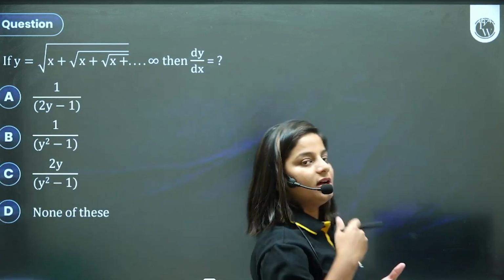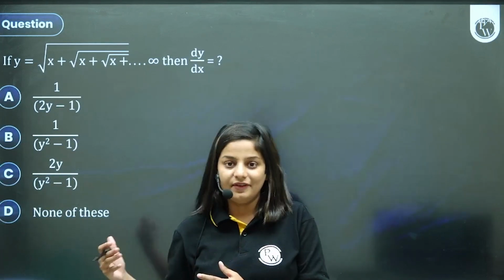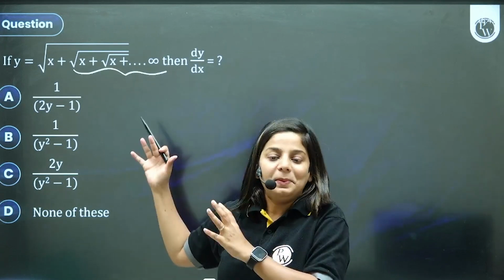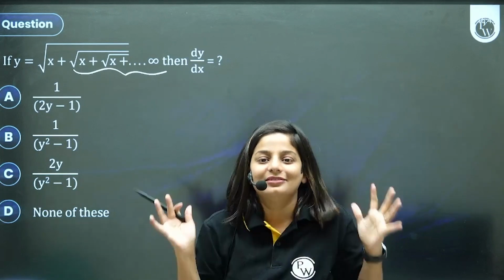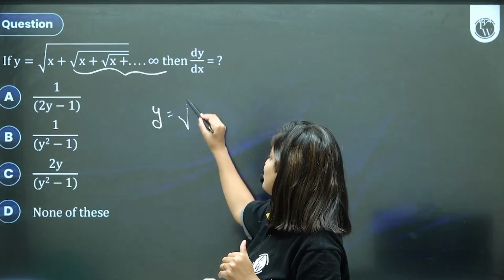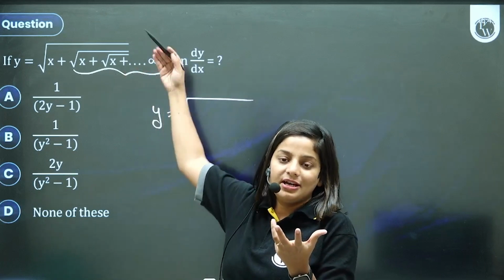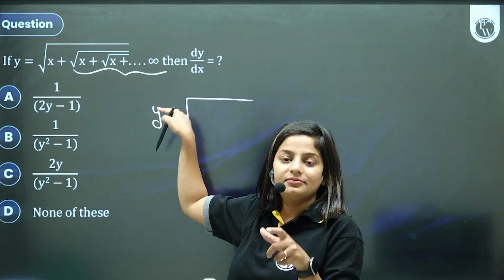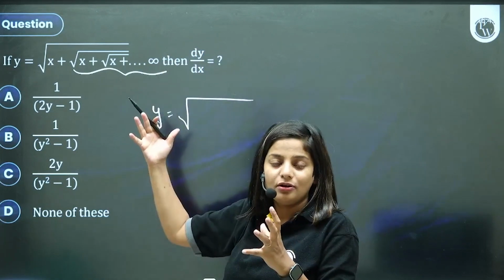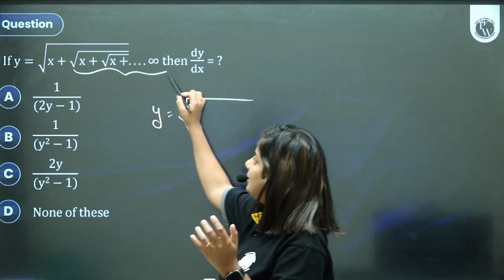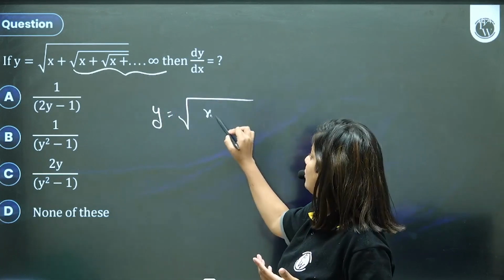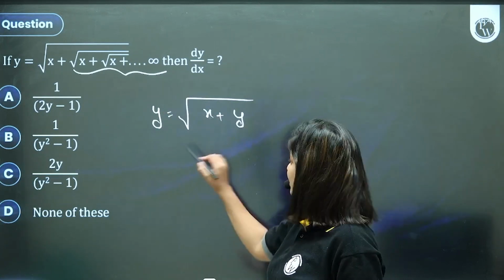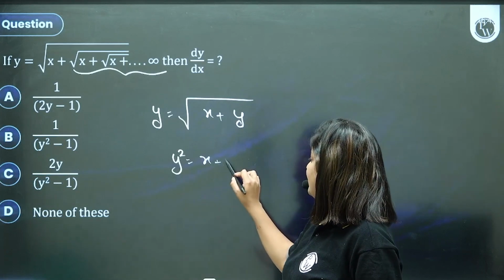Next one, बच्चों ये भी बड़ा typical type of question. When you have any such question where there are terms till infinity, you need to know that all the terms which are repeating, I'm going to take and write as 1. There are a lot of varieties of questions which have infinite terms in them. Sometimes it's in the power, sometimes in the denominators, inside the root like this, inside log. So all the terms which are repeating again and again, I'll catch hold of them and put it as 1. And now it's a simple implicit function question, where you just square them and go ahead and differentiate.